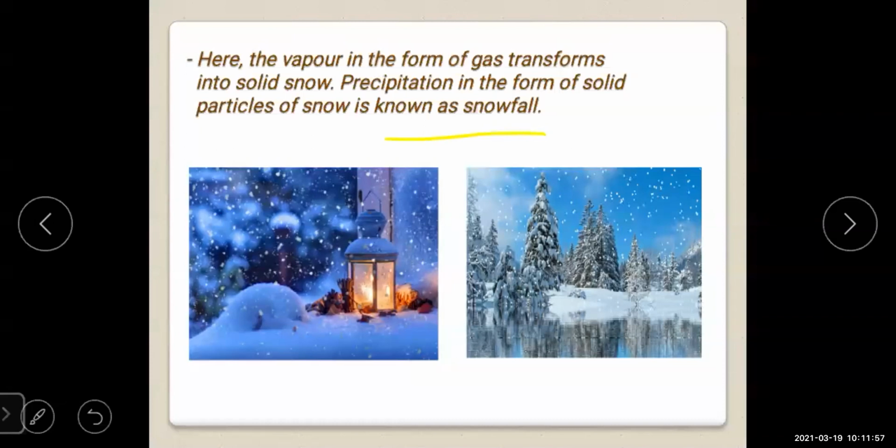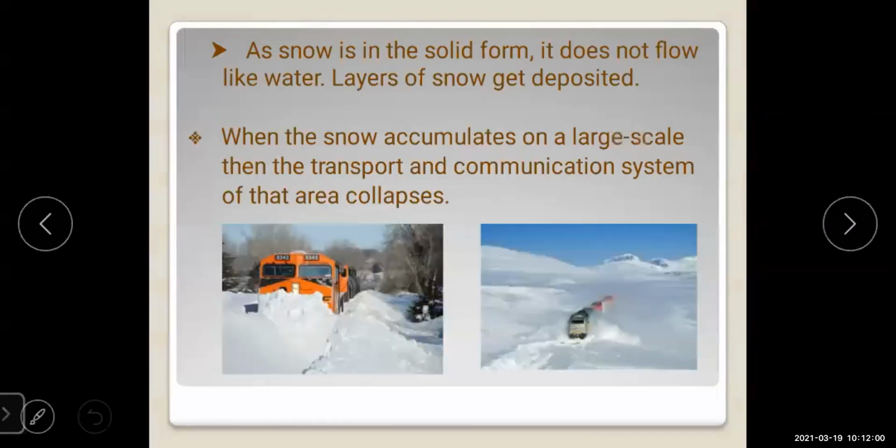Yes. Then as snowfall is in the solid form, it does not flow like water. Layers of snow get deposited. Now, as we all know, this snow is not in liquid state, it's in solid form. It doesn't flow like water also.